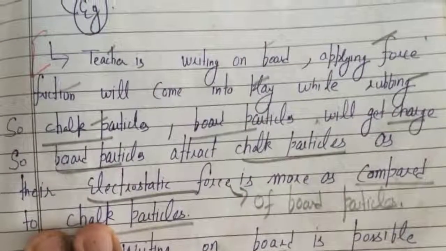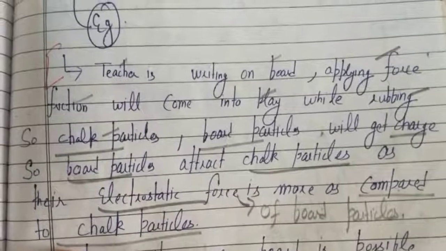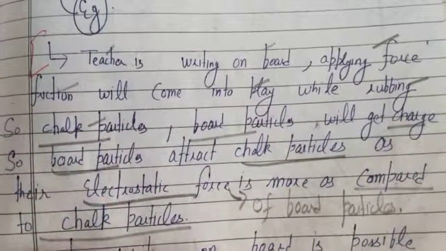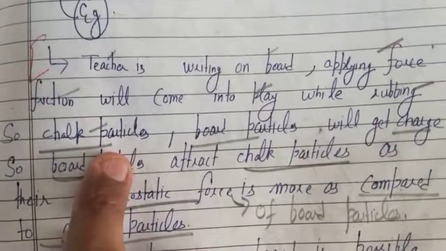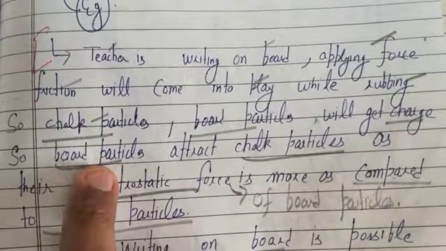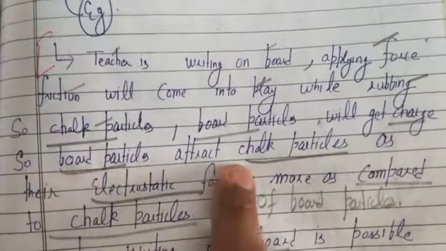You can give this example: a teacher is writing on the board, rubbing the chalk on the board. The chalk particles will get charged due to rubbing, and the board particles also get charged due to rubbing. Chalk particles get attracted to the board particles.